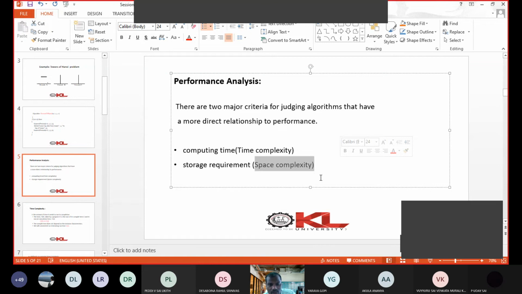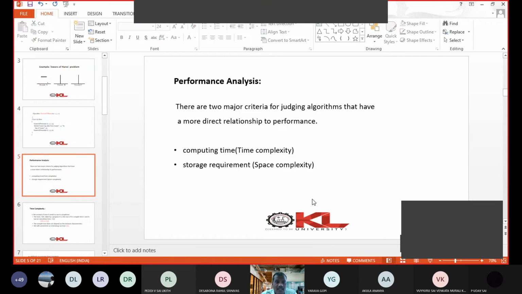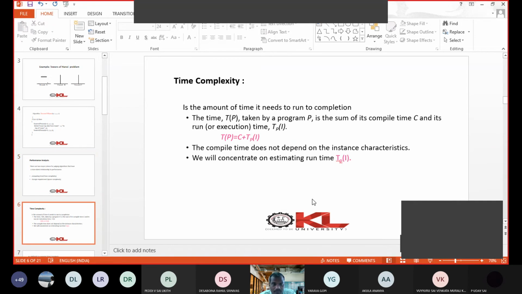So many other things are also there. One is size of the algorithm. If the size of the algorithm is small, it is good. If each algorithm has simple statements, it is a good algorithm. Like that, so many other parameters are also there, but the most important parameters for performance analysis are computing time, that is the time, and storage space.